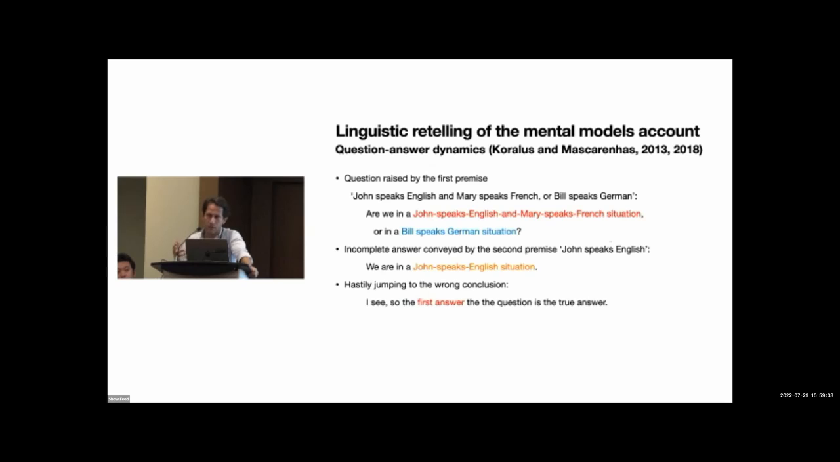This insight allows us to recast the mental models account in terms of question and answer dynamics. Here's how the story goes informally. This can all be turned into a theory. The citations are over there, but intuitions are all we need for now. So the first premise, John speaks English and Mary speaks French, or Bill speaks German, by virtue of being a disjunction, provides some declarative information, but also poses a question.